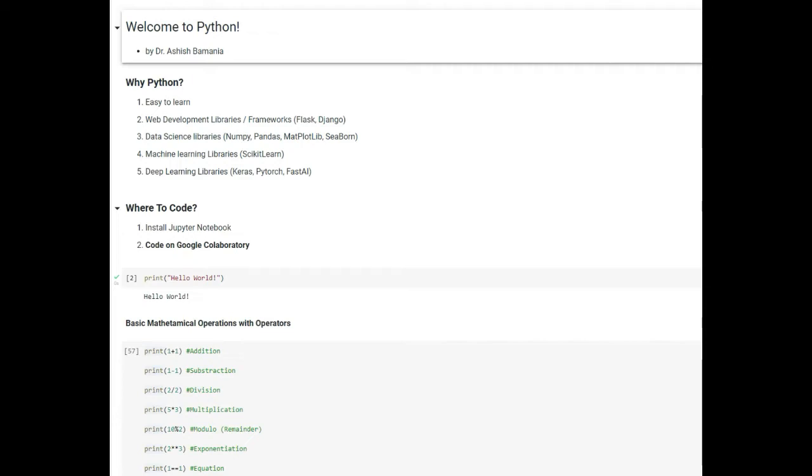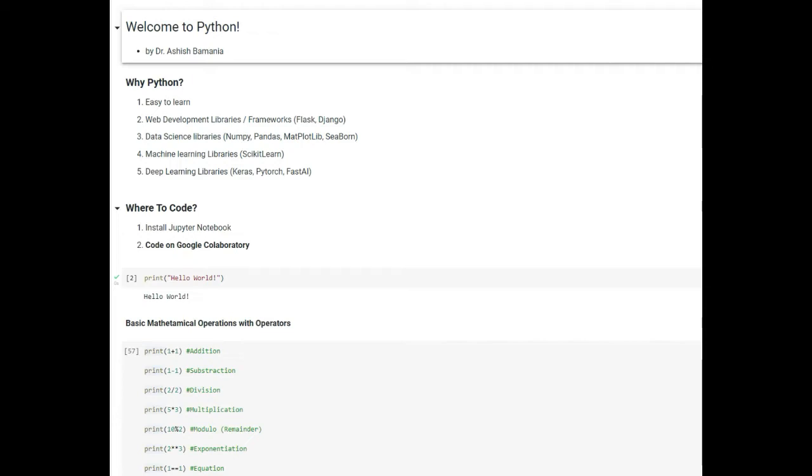Why Python? I feel that Python is one of the easiest languages to learn. It is unlike Java or C++ or C, where you have to type a lot. Python is one of the languages which is very much like English, and it's very easy to interpret. Also, it's easy to learn. The next reason is that you have lots of web development libraries and frameworks like Flask and Django, where you can create real-world web applications through Python.